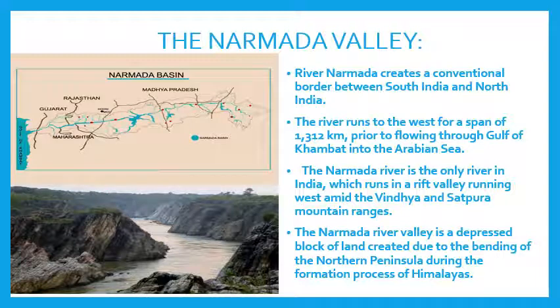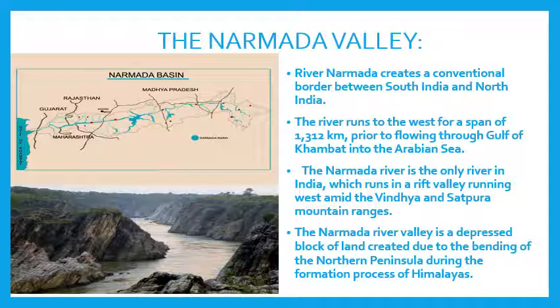Let us see the second rift valley, and it is in our India. It's the Narmada Valley. River Narmada creates a conventional border between South India and North India. That means River Narmada separates North India and South India. It creates a natural border between them.